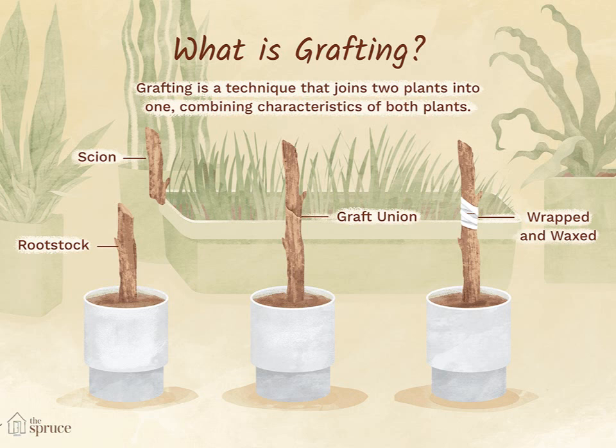Now in the nursery, various techniques like grafting and layering are also employed to produce a super variety of a plant. We'll just see what is grafting. It is a technique that joins two plants into one, combining characteristics of both the plants. Yes children, you can just see the picture.